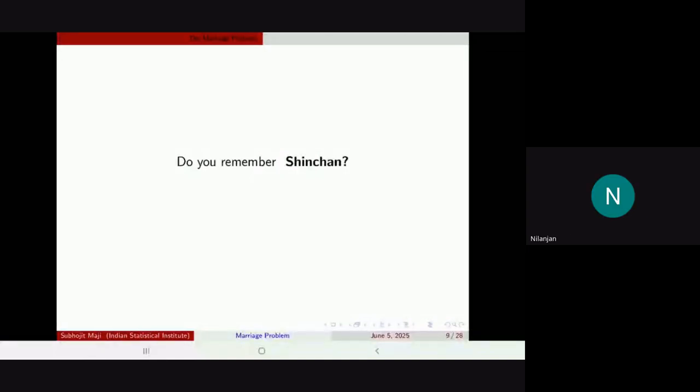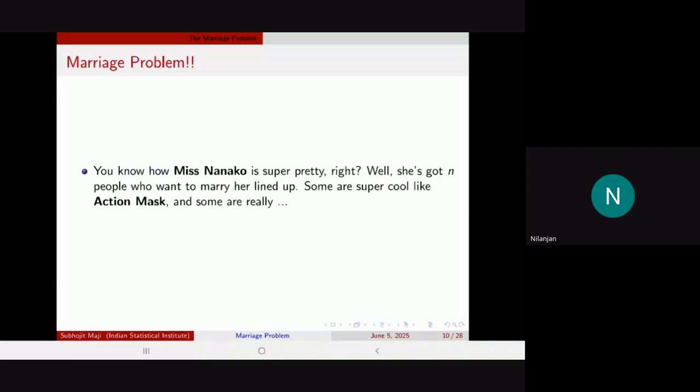Yeah. Okay. He's very popular, right? So he's a popular cartoon character. So there is Miss Nanako, who is super pretty, right? And there is a guy named Action Mask. He's a superhero kind of guy.